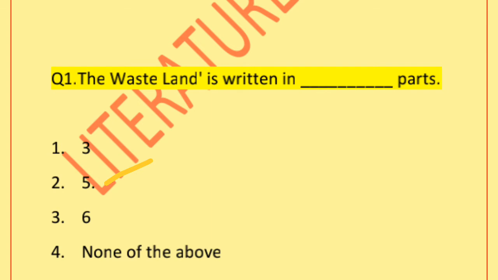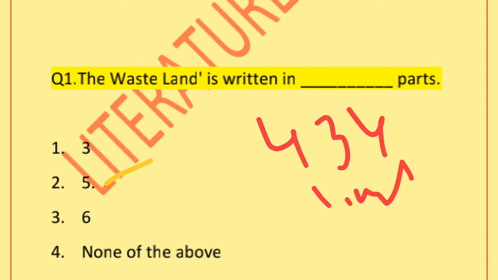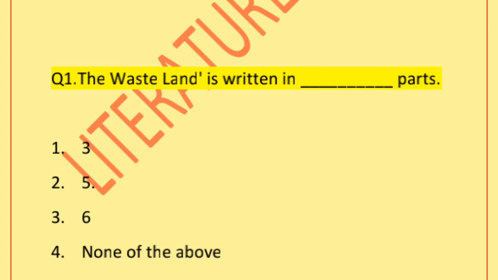The poem has 434 lines written by T.S. Eliot. The first part is The Burial of the Dead. The second part is A Game of Chess. The third part is The Fire Sermon. The fourth part is What the Thunder Said. And the fifth part is Death by Water.